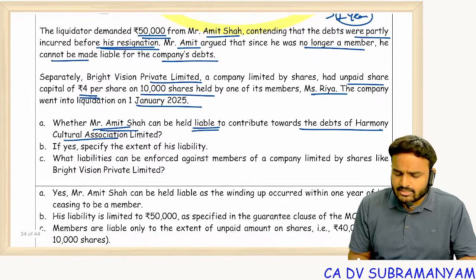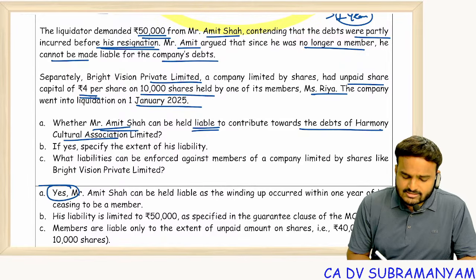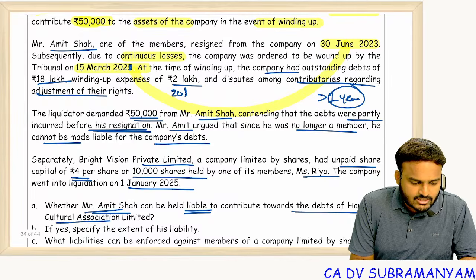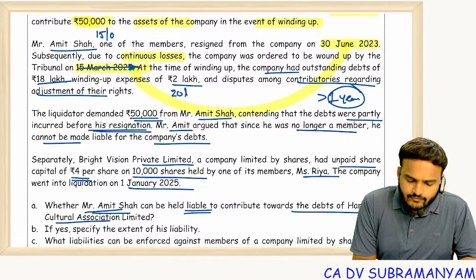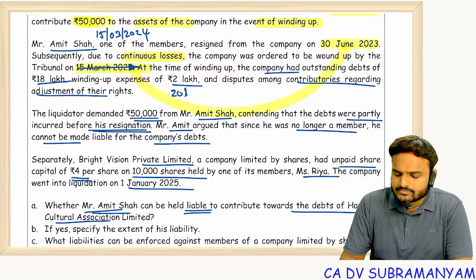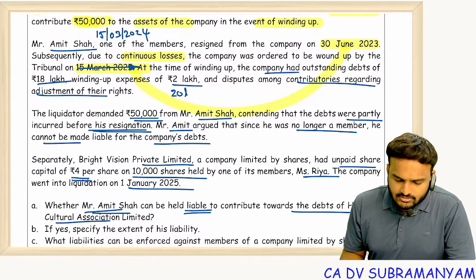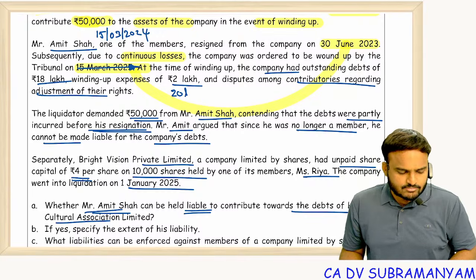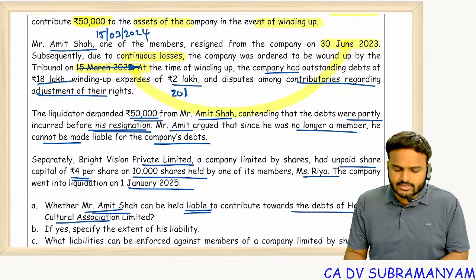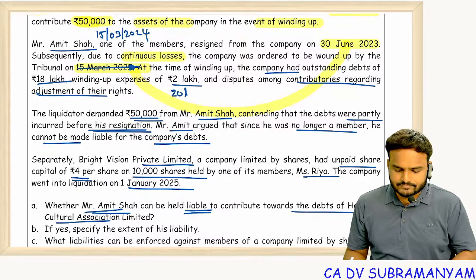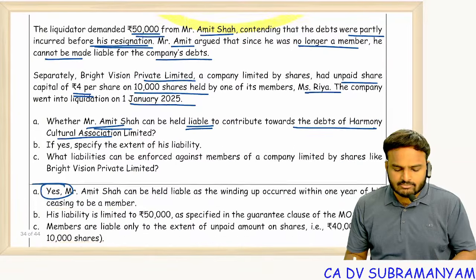Actual answer would be no, but here yes is there. So another printing error, another printing mistake. Let me correct it. This is not 2025, this is 2024. 15th March 2024. Then it will fall within 1 year. So a small typing error. I'll do the corrections and I'll upload the same PDF in the description. Okay, don't worry, I'll update the link in the description. So here 15th March 2024, you take it. If it is after 1 year, his liability will come to an end.